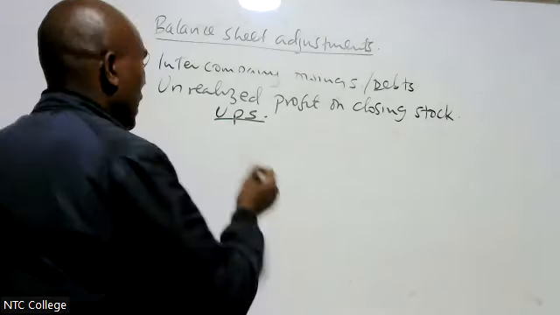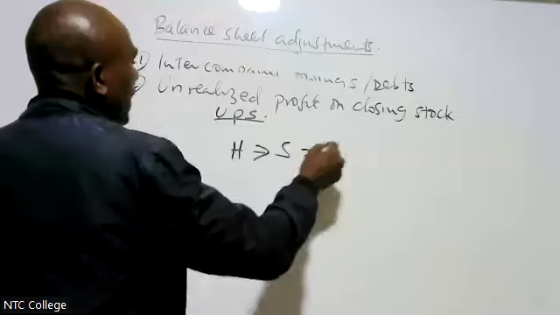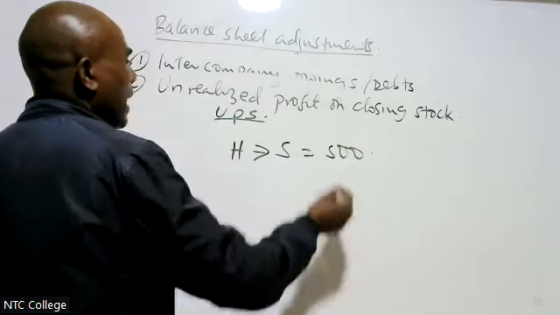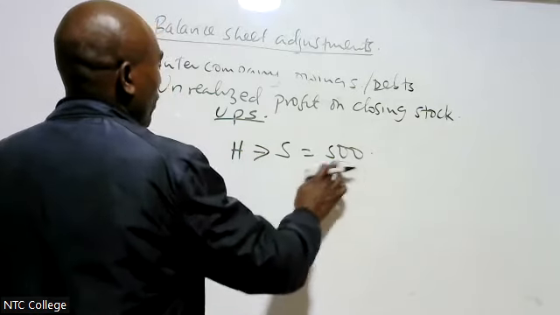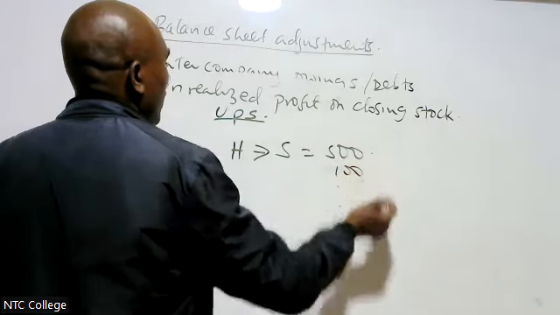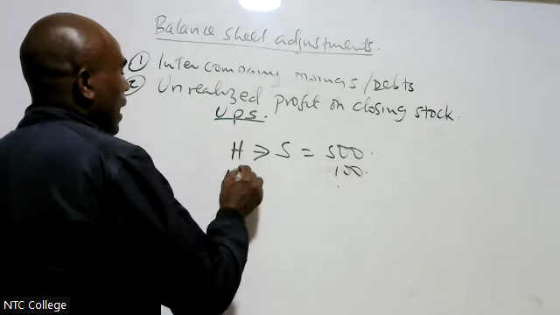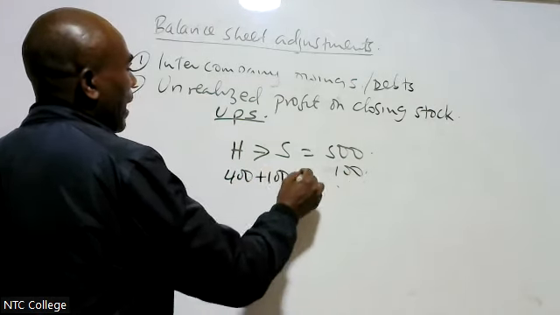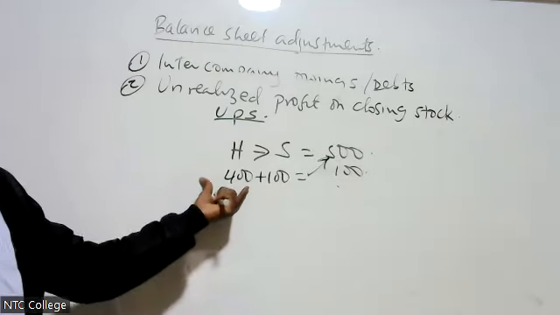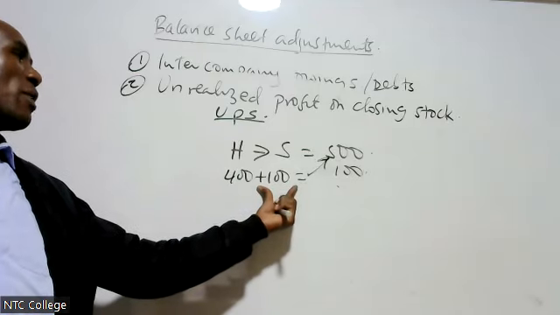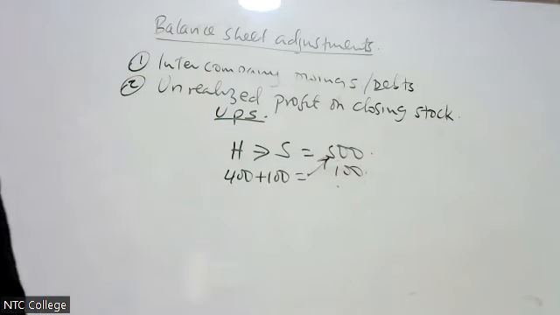For example, H Limited sells goods to S Limited for Kenya shillings 500, making a profit of 100 million. Therefore, it means that the cost of the goods to H was 400. It added the profit of 100 so that we made the sale of 500. The cost was 400, the sale was 500, therefore we made the profit of 100.